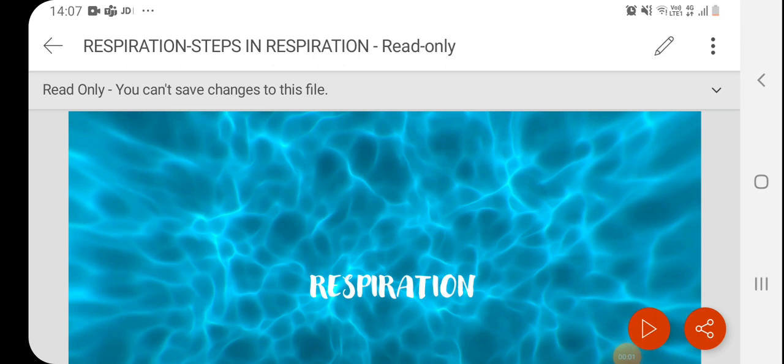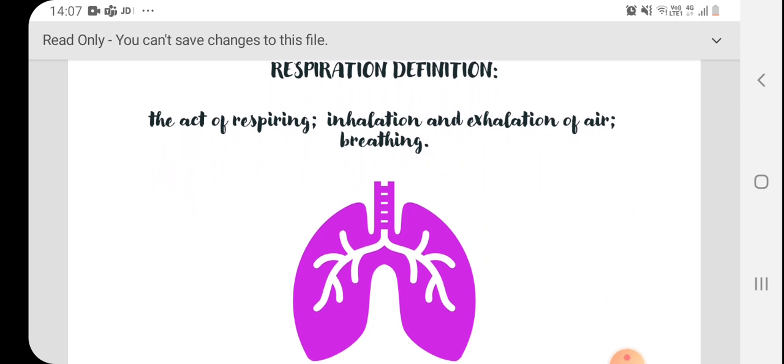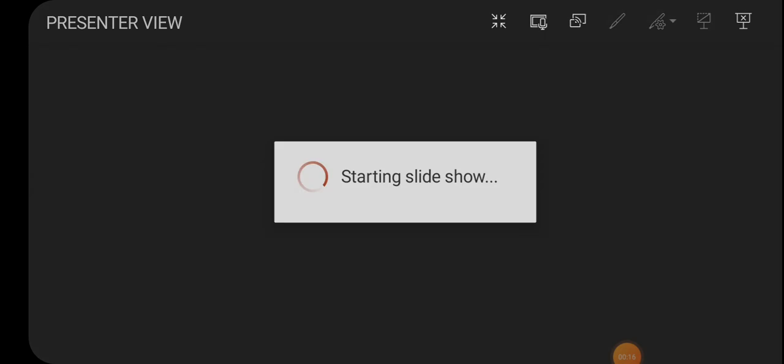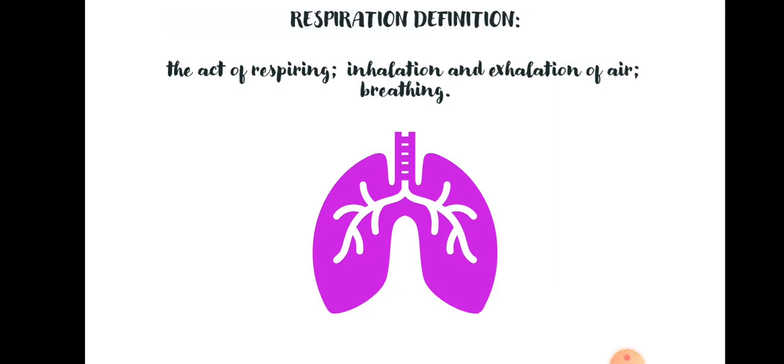Good morning, everybody, children. Today's topic is respiration. Welcome to biology session. So, respiration. What is respiration, children? Respiration is nothing but inhalation and exhalation. So, which air will we inhale? We will inhale oxygen and we will exhale carbon dioxide, isn't it? So, today we are going to see the steps which are involved in respiration.